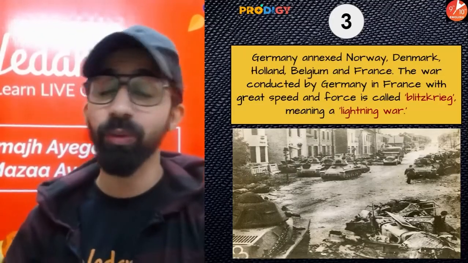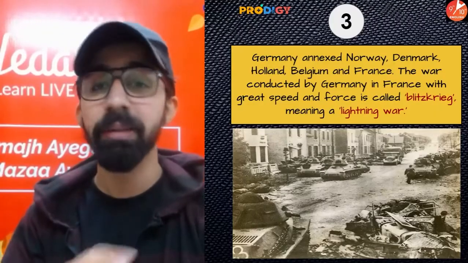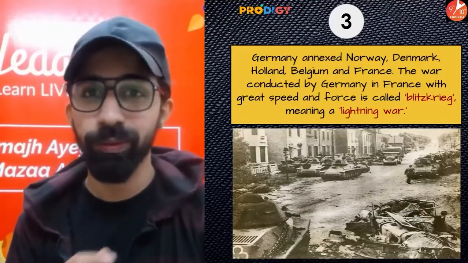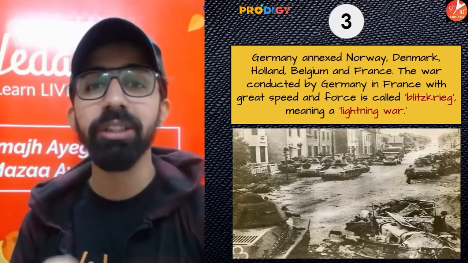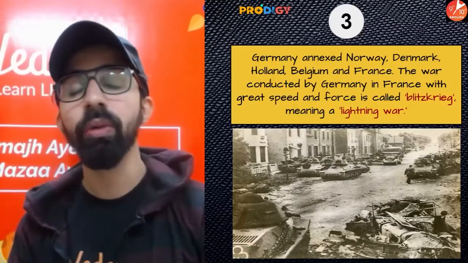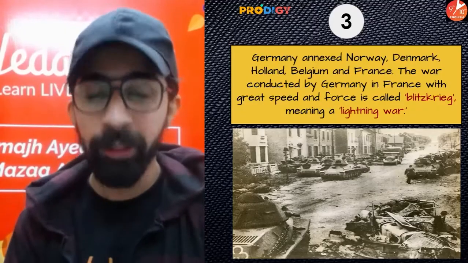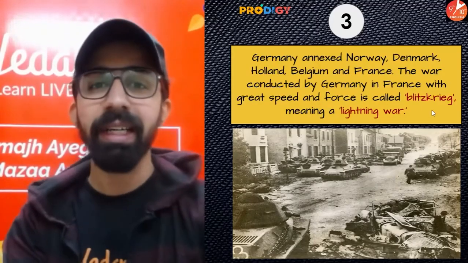Now guys, Germany was very, very aggressive. So Germany started annexing many nations, guys: Norway, Denmark, Holland, Belgium, and also France. Okay? Now guys, the war conducted by Germany in France was at a very, very great speed, and it was also known as lightning war. The German term which is used for lightning war is Blitzkrieg.